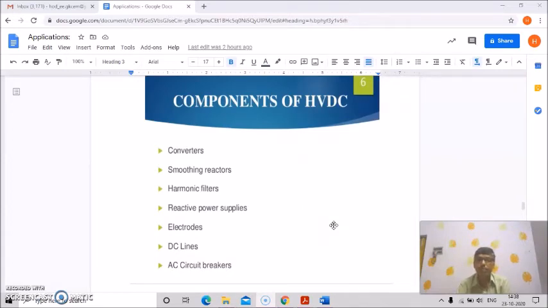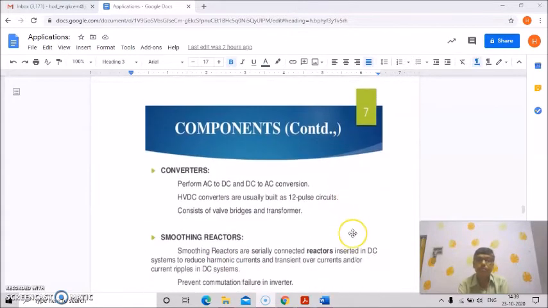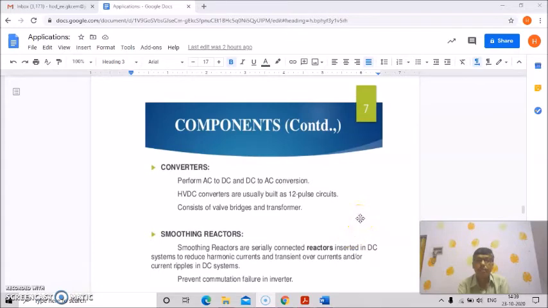Basically, the components are very related to our power electronics applications, that is: converters, smoothing reactors, harmonic filters, reactive power supplies, electrodes, DC lines, and AC circuit breakers. So these are very important components. Now, what are the converter parts?